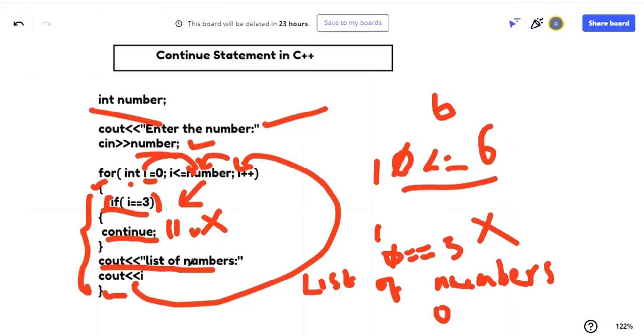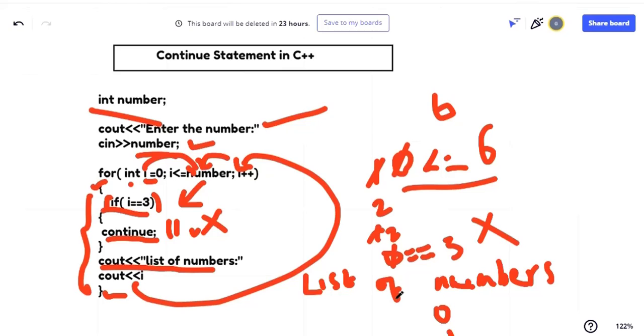Then it will come here again, print list of numbers, and then print the I value. What is the I value now? 1. So again it will go here, the I value will be incremented, and will become 2. Then 2 is less than or equal to 6, the condition is true, so it will come inside. Then it will check whether the I value is equal to 3 or not. Before it was 1, now it is 2. This 2 is not equal to 3, so it will skip this part.